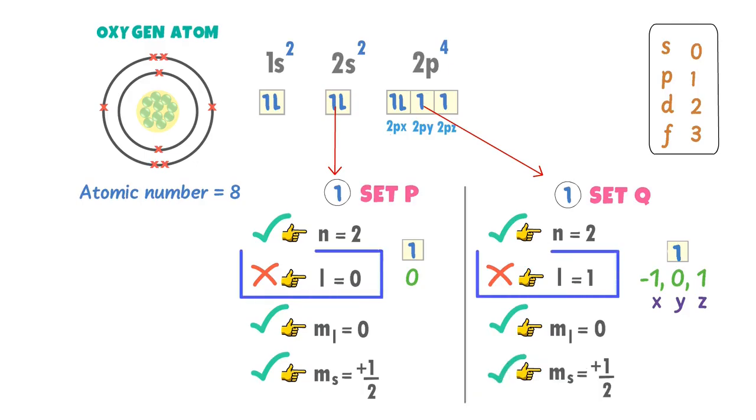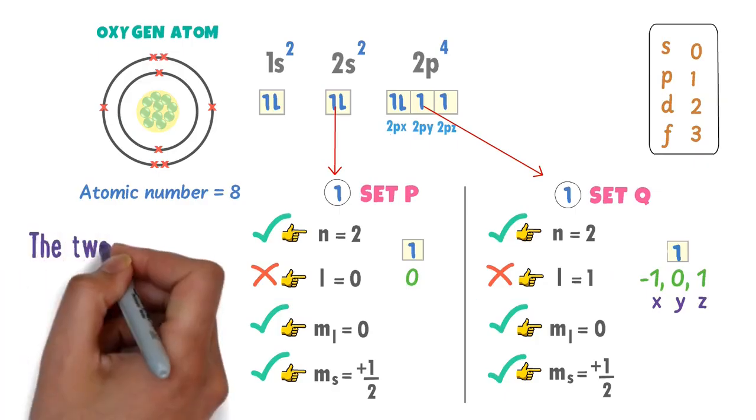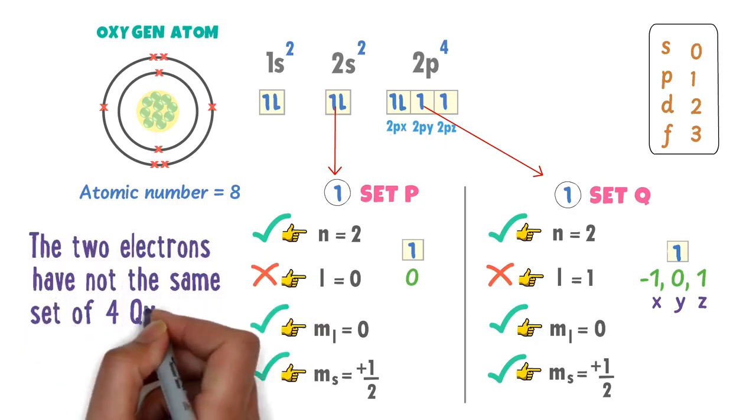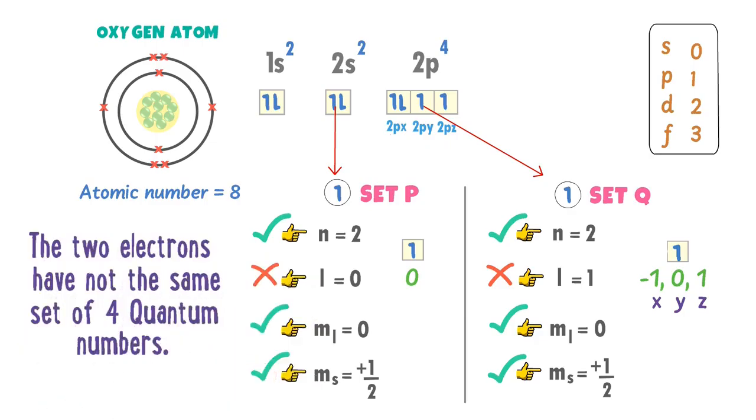Here, these 2 electrons have different values of azimuthal quantum number l. Therefore, we say that these electrons in 2s and 2py do not have the same set of 4 quantum numbers. It is another proof of Pauli exclusion principle.